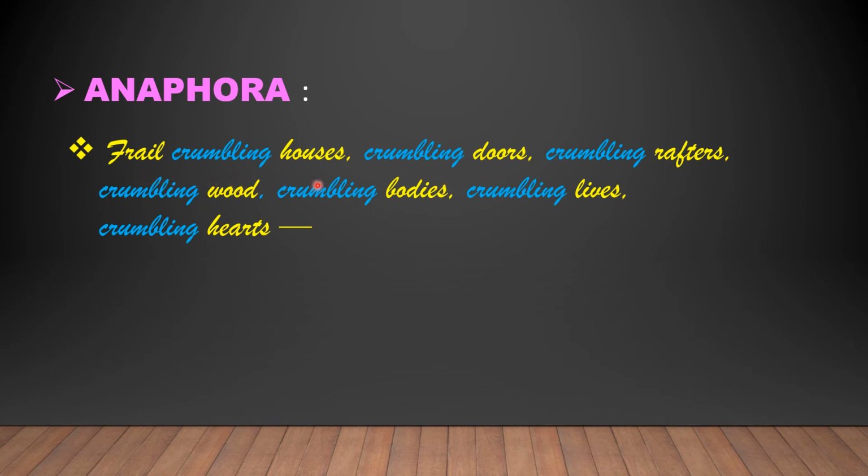Next example: frail, crumbling houses, crumbling doors, crumbling rafters, crumbling wood, crumbling bodies, crumbling lives, crumbling hearts. Here the word crumbling is repeated a number of times to emphasize the destructive power of the stormy wind.